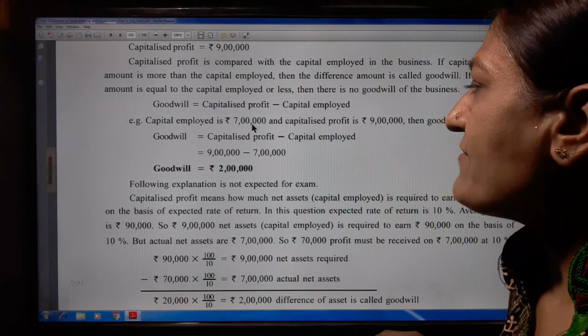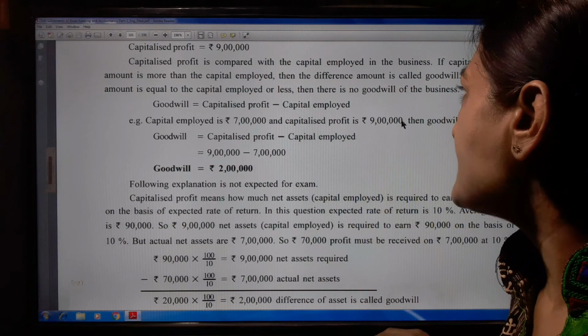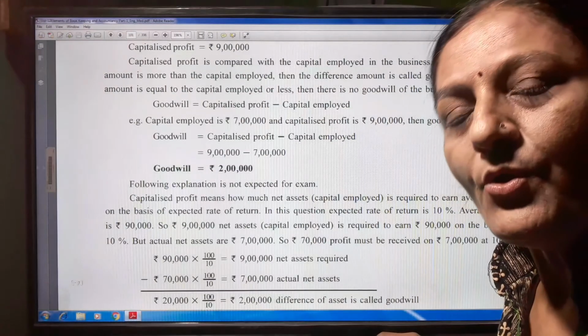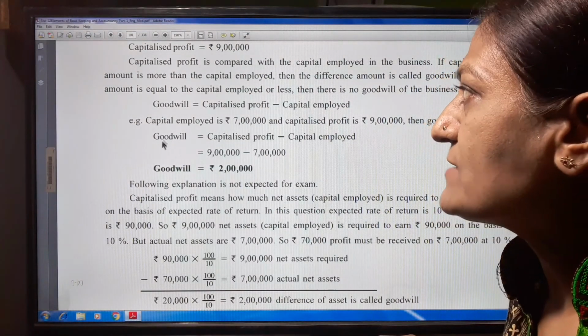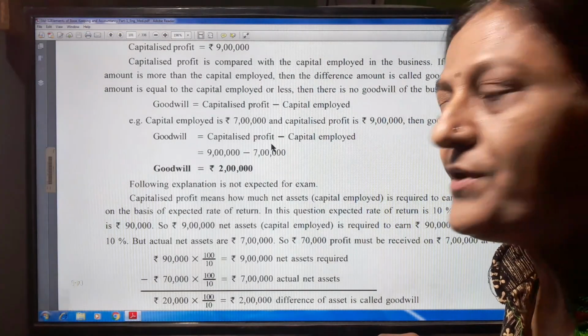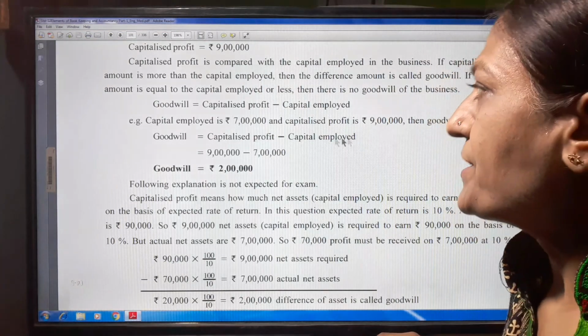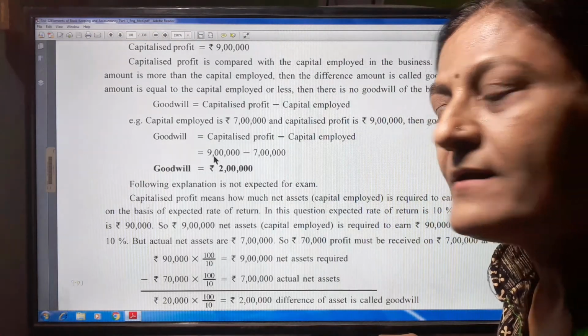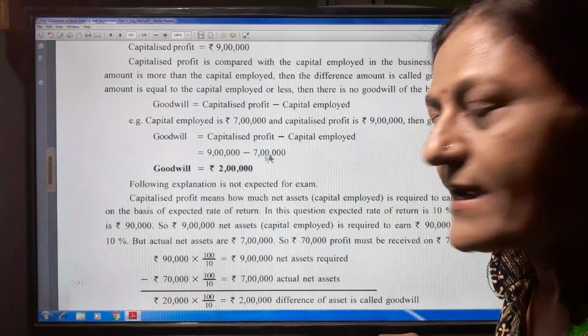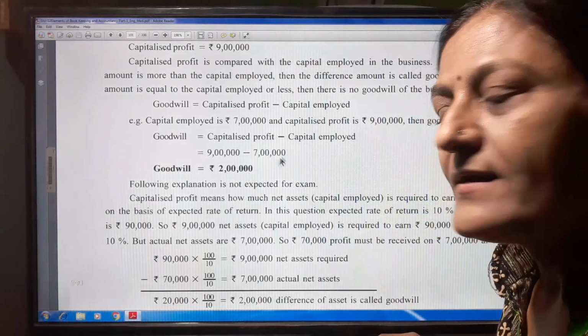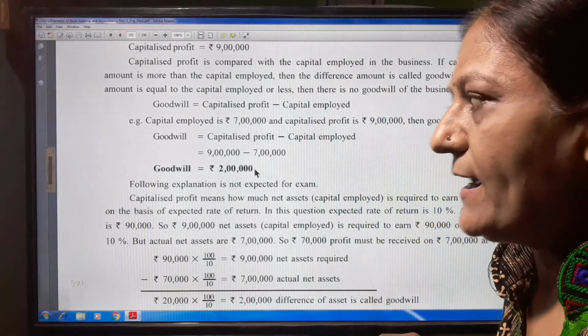Capital employed is 7 lakh and capitalized profit is 9 lakh. Then goodwill is equal to 2 lakh, because we know the formula: goodwill is equal to capitalized profit minus capital employed. Here capitalized profit is 9 lakh and capital employed is 7 lakh. 9 lakh minus 7 lakh, then goodwill is equal to 2 lakh.